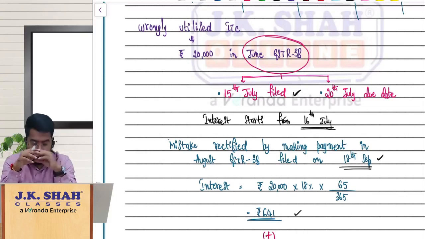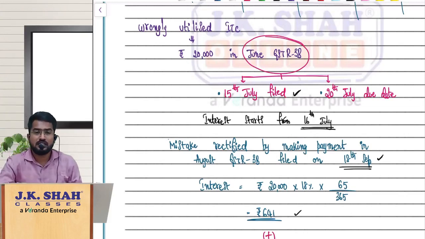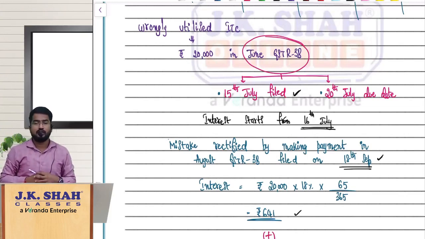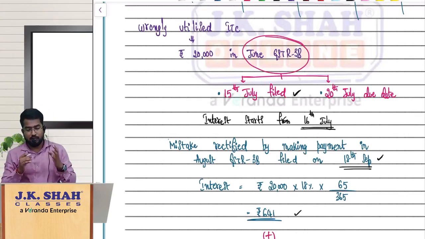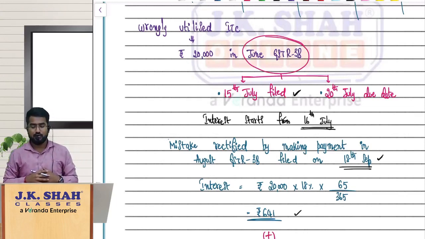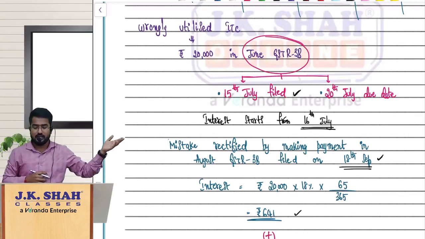Okay, so for the 3B in which you are using this wrongly availed ITC, take the due date of that 3B or the actual date of filing that 3B, whichever is earlier. From that date till the payment, you should make the interest calculation at 18% per annum.